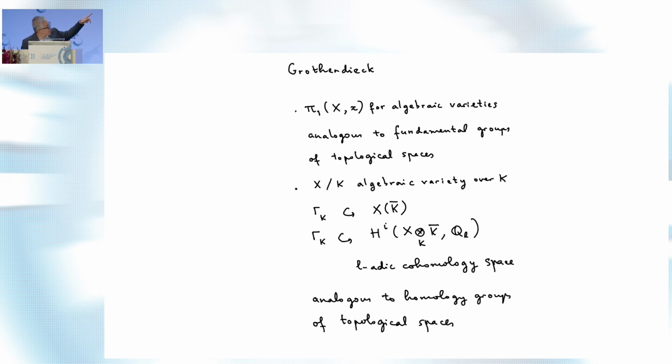And for algebraic varieties, Grothendieck also defined this homology group. It's not as refined as homology in topology, but it's a vector space over the l-adic numbers, where l is some prime. There's a strange caveat there: you choose some prime l which is not the characteristic of the field K that you start with.